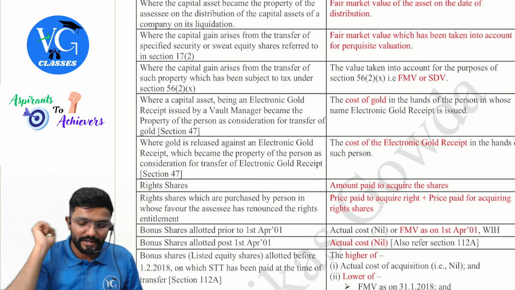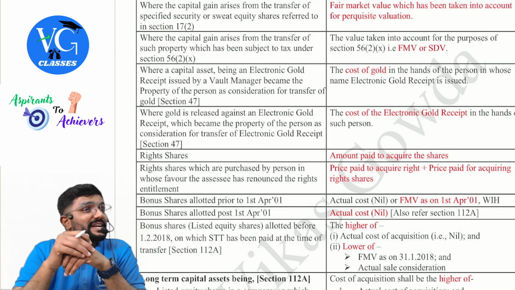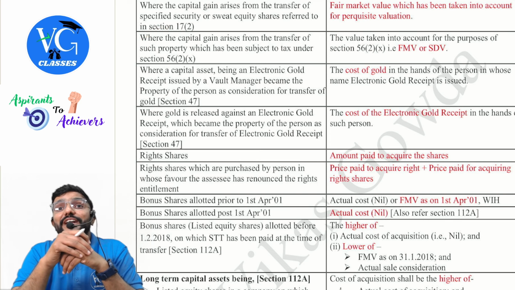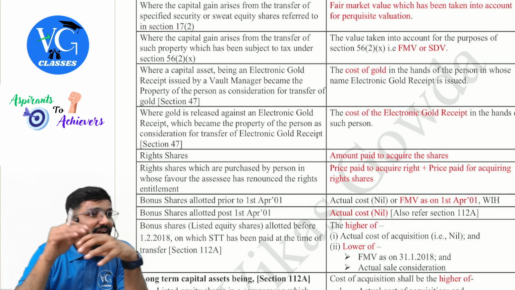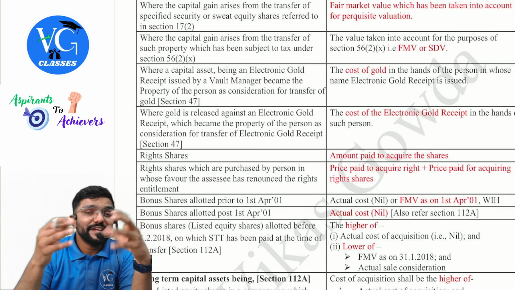Next, this is with respect to gift taxation. When I have received the asset freely or I have purchased it for a lower value, stamp duty value or fair market value will be considered for me to compute the income under the head other sources? Yes. And if I sell this asset in the future, what would be my cost? The cost which I have actually paid, or the FMV or stamp duty value?